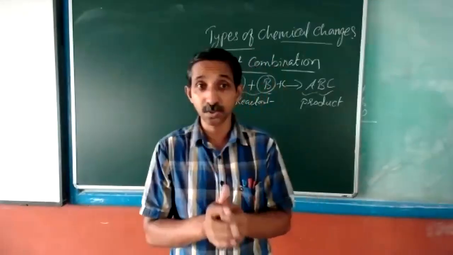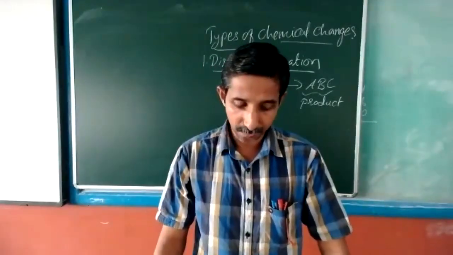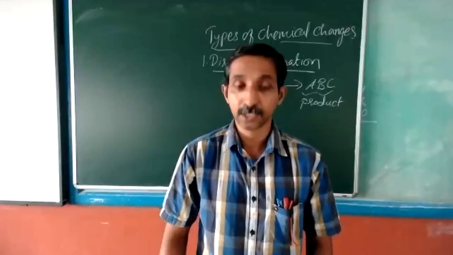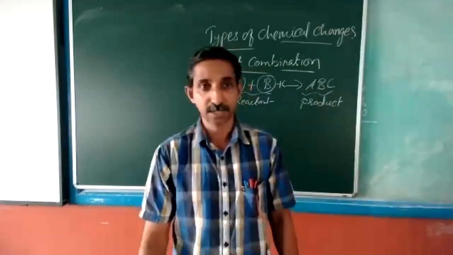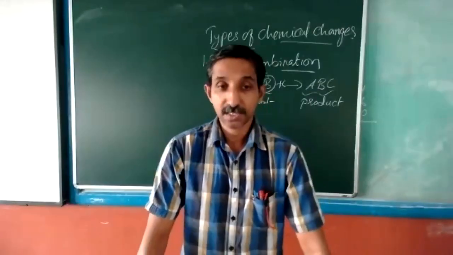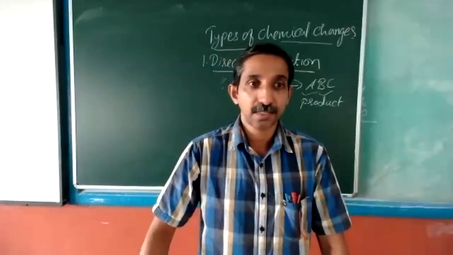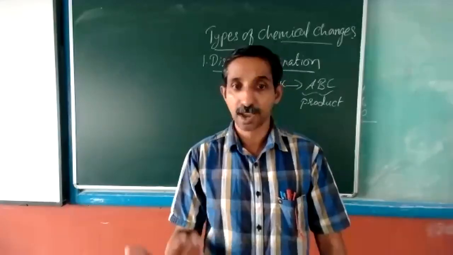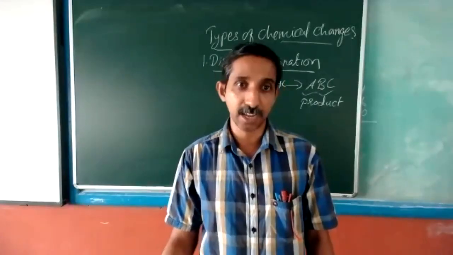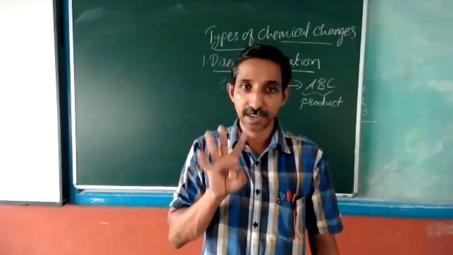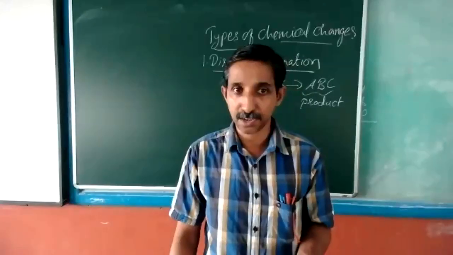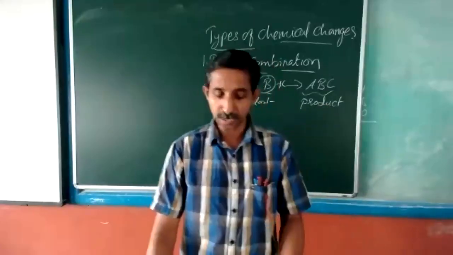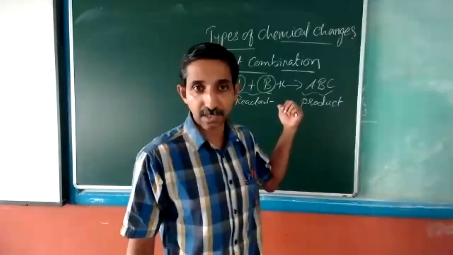We are going to focus only on direct combination reactions today. The other types, there are 3 more. The second one is decomposition reaction, then displacement reaction, and the fourth type is double decomposition reaction. These are the 4 reactions for class 9 students. There are 4 types of chemical reactions to be studied. First one, direct combination, as we have written here.